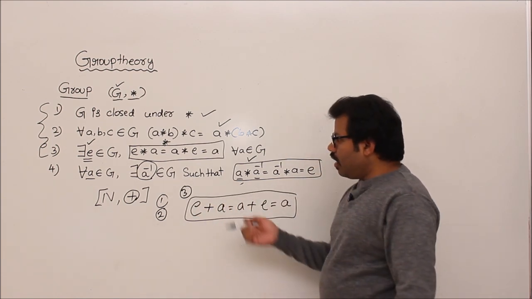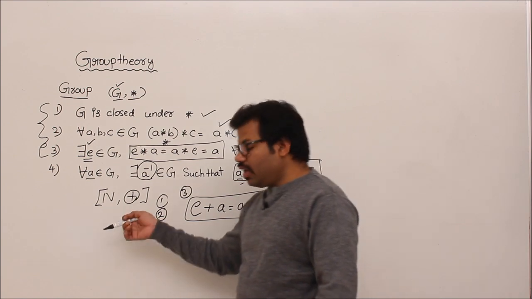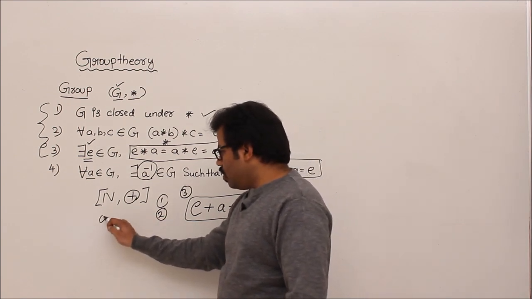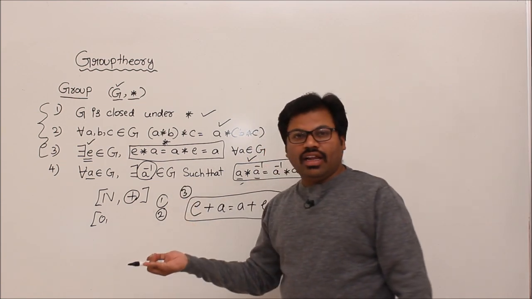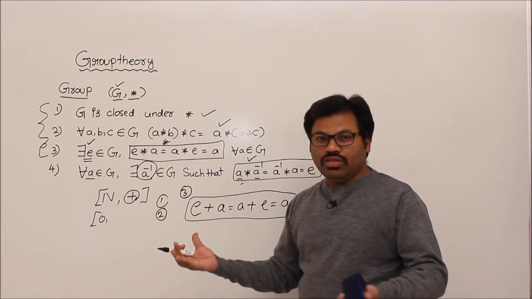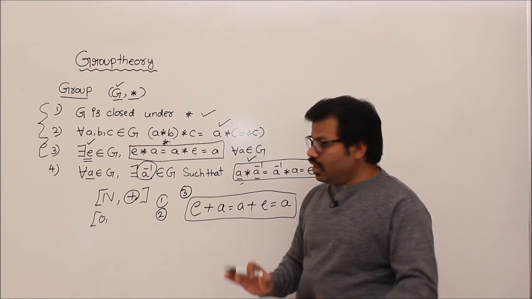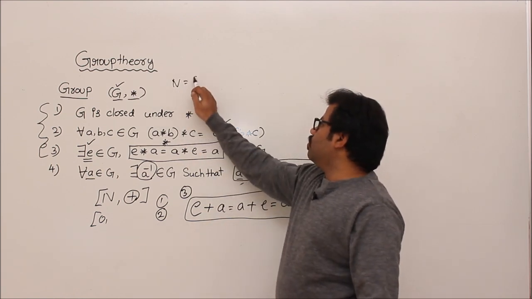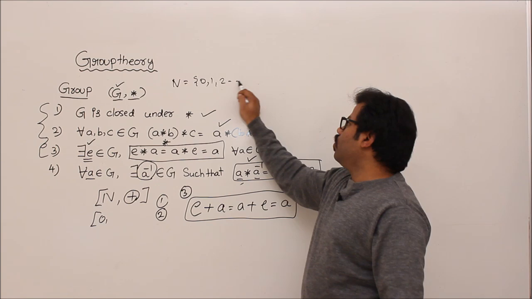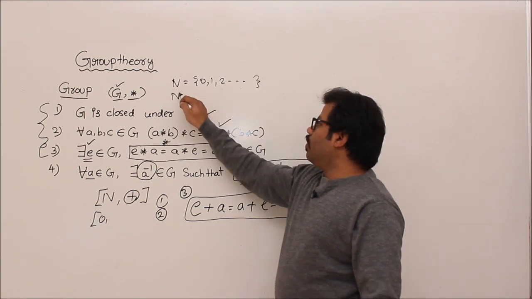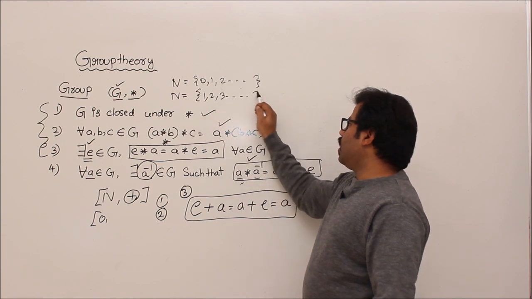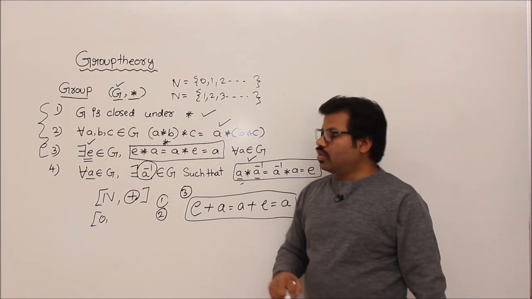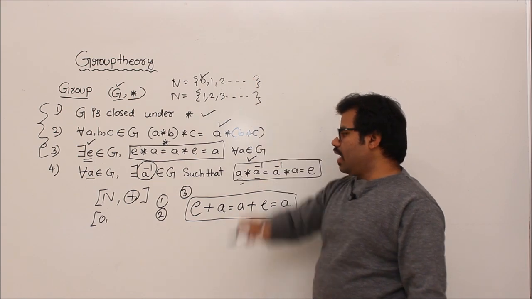See, natural numbers means what, sir? Can I include 0? Let us include 0 also. Natural numbers can start from 0, and they can also start from 1. It's up to us to fix it. So natural numbers are defined in two ways. Natural numbers starting with 0, 1, 2 is one old way. In modern usage, people use 1, 2, 3, and so on as natural numbers. Okay. Let me take this one as natural numbers.